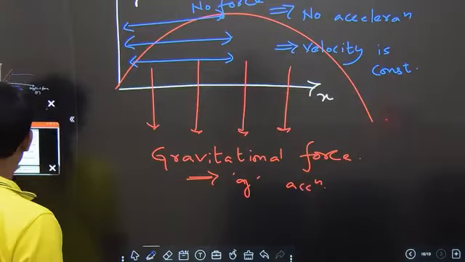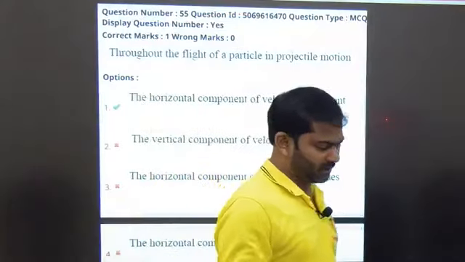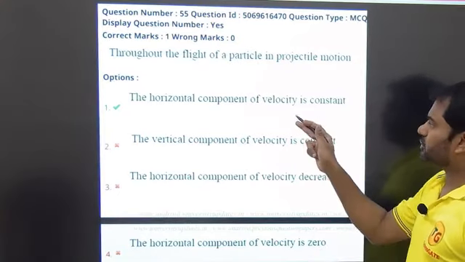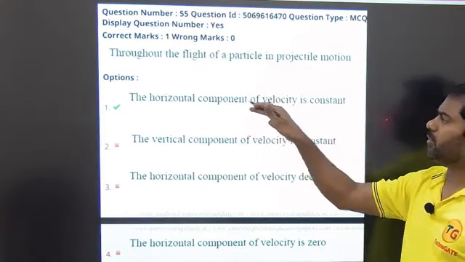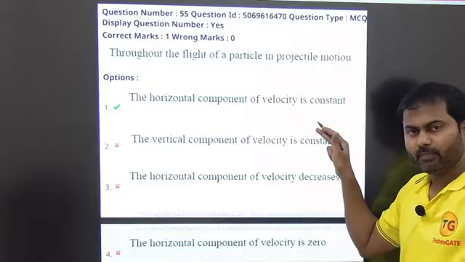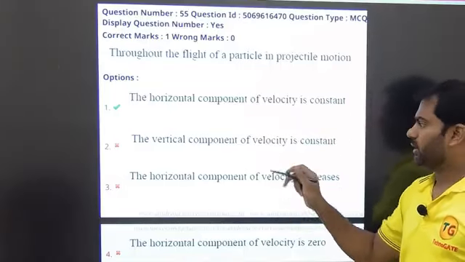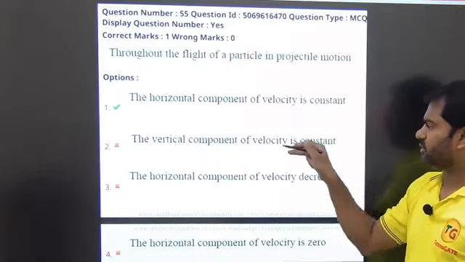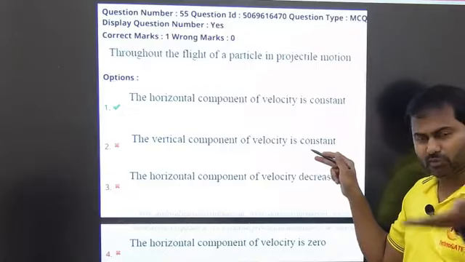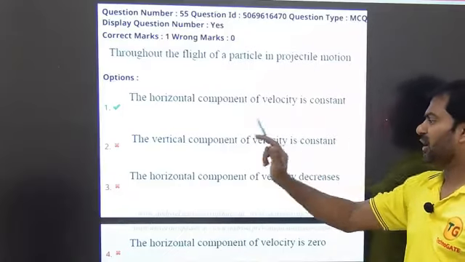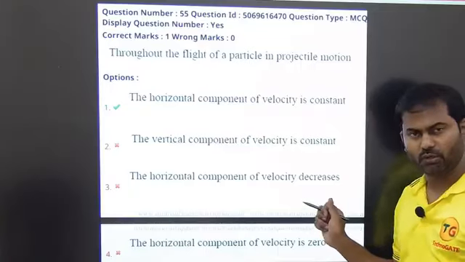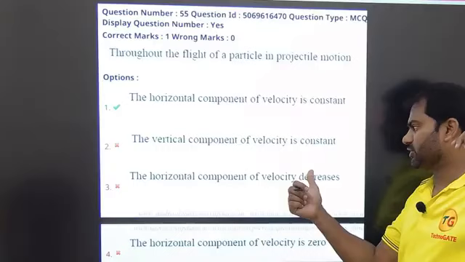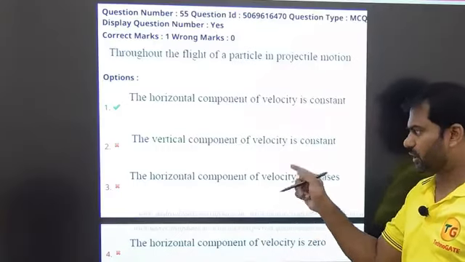So if you see the options, throughout the flight of the particle in projectile motion, horizontal velocity remains constant. First option itself says horizontal component of velocity is constant, right? So remaining options we don't need to check it. Second option says the vertical component of velocity is constant. No, because acceleration అనేది ఉంది కాబట్టి velocity change అవుతూ ఉంటుంది. Horizontal component of velocity decreases. No, x direction లో or horizontal direction లో acceleration లేదు కాబట్టి velocity change అవ్వదు or decrease అవ్వదు. So third option is wrong.